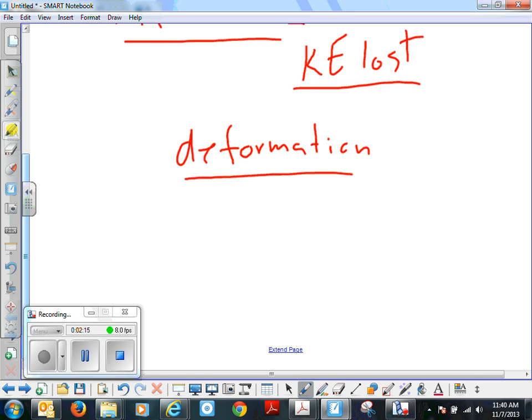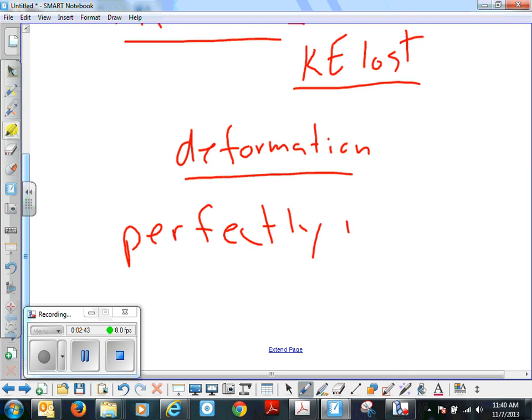So if we're losing kinetic energy in a collision, where do you think that energy is wrapped up in? Heat, right? The increased random movement of the particles. We see inelastic collisions when we see a car crash. You can see the deformation occur very easily there, right? It's broken.